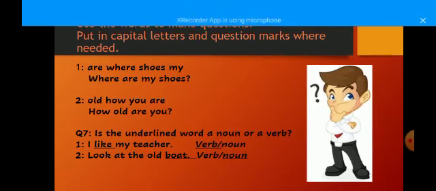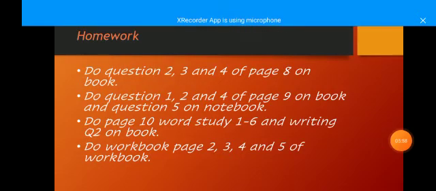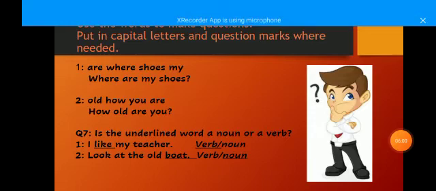Question number 7. Is the underlined word a noun or a verb? There is a sentence given and an underlined word. In these sentences, we have to tell whether the underlined word is a verb or a noun. Number 1. I like my teacher. Is this a verb or a noun? Like is an action word, so this is a verb. Number 2. Look at the old boat. Boat is the name of a thing, so this is a noun.